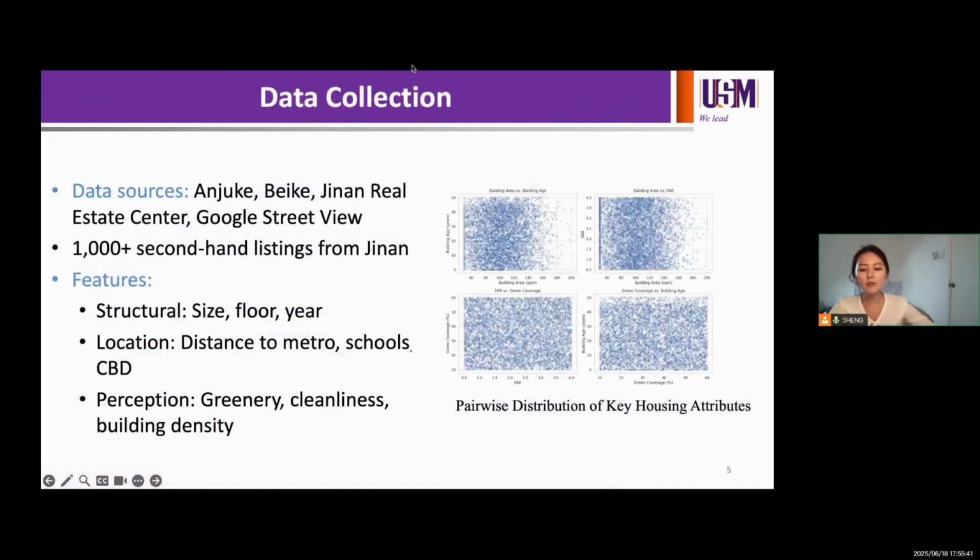We collected data from multiple online platforms, Anjuke, Beike, and Google Street View. In total, we gathered over 1,000 resale housing records. Each data point includes 3 types of features: structure features like size, floor, and year built; spatial features like distance to subway, schools, and city center; perception features such as greenery, building density, and street cleanliness, extracted from street images. This multi-dimensional dataset allows us to build more powerful models than previous research.